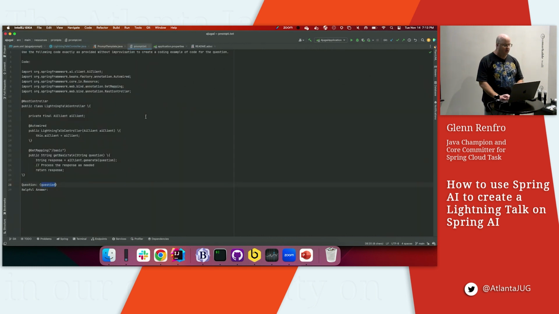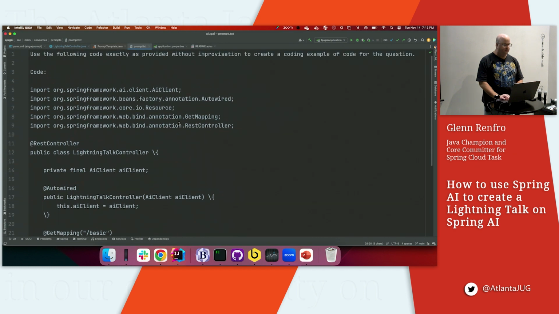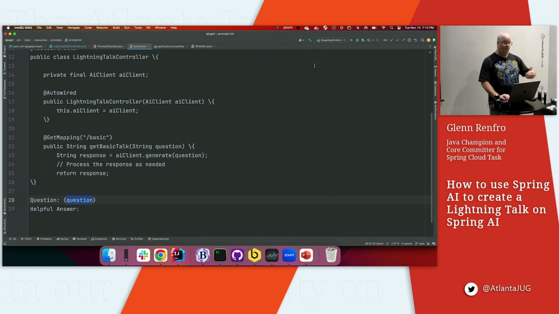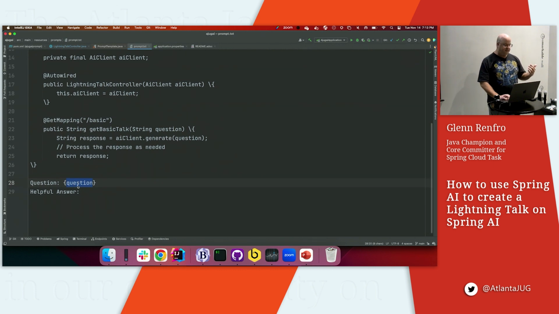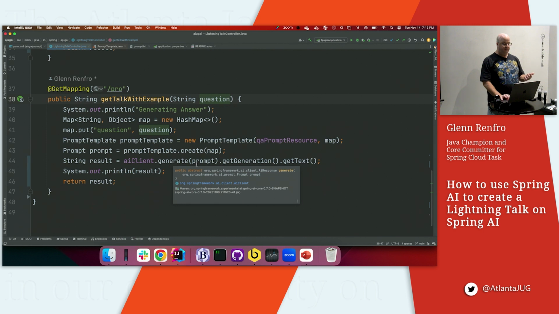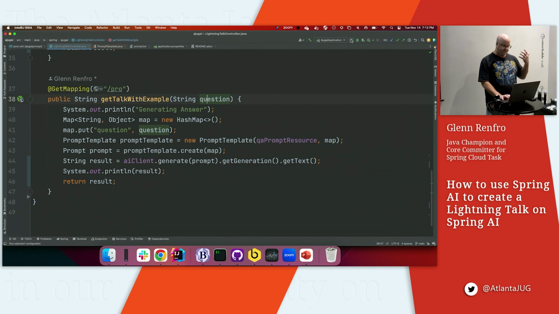So if we look at the prompt, it says, use the code exactly as provided without improvisation to create a coding example of the code for the question. So I give it a real example of what I want to show up. Then you can see where in that template, it's going to take that value out of the map and insert it here. So now I'm doing a little bit of basic prompt engineering to see if maybe I get a better answer. We get the prompt, we generate the result from the prompt, and then we're going to output that result and print it to the console.